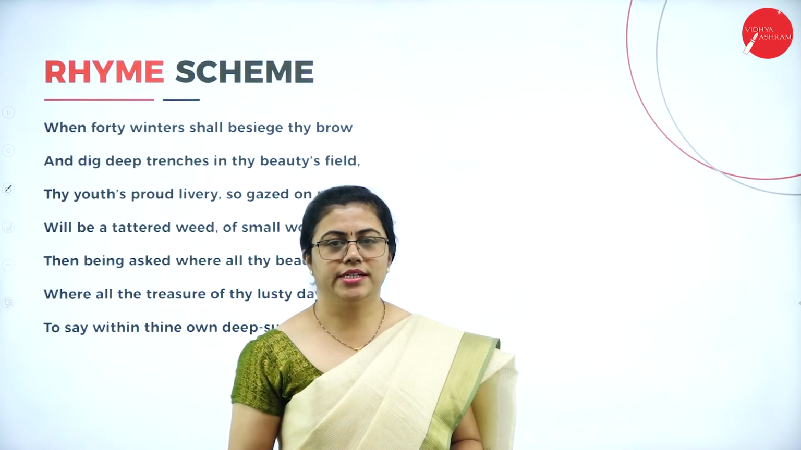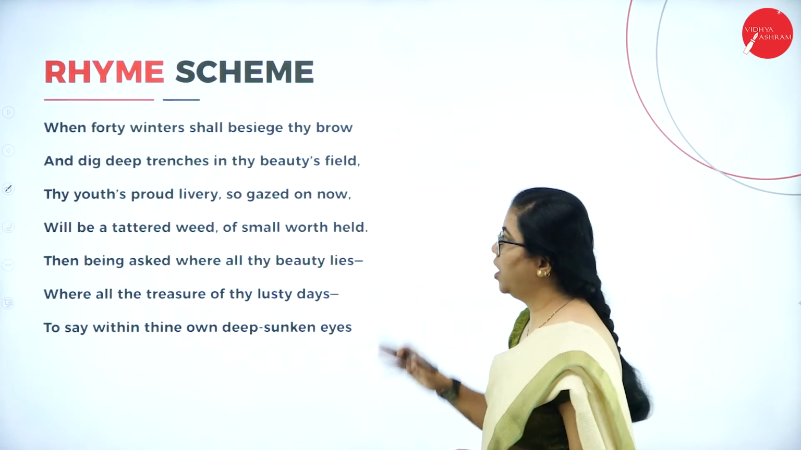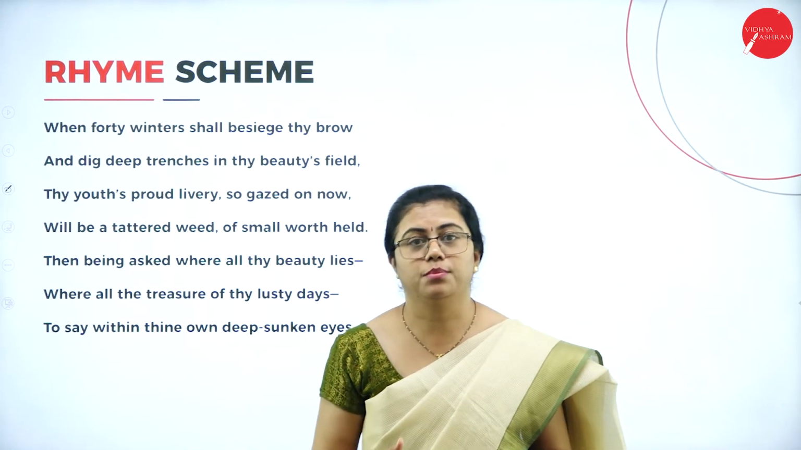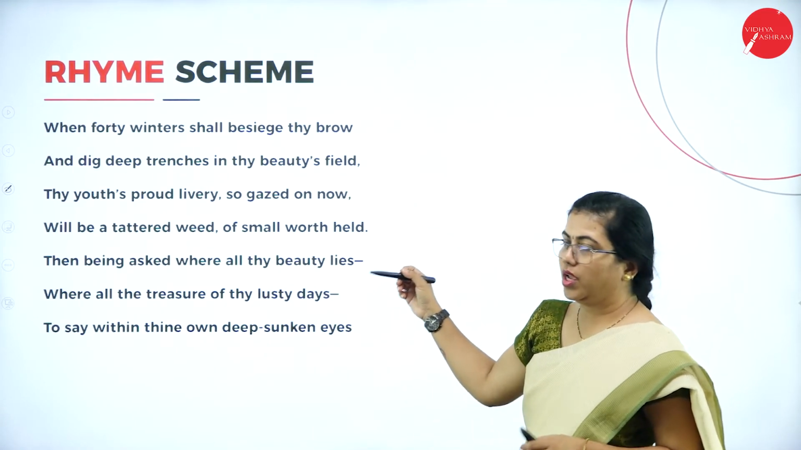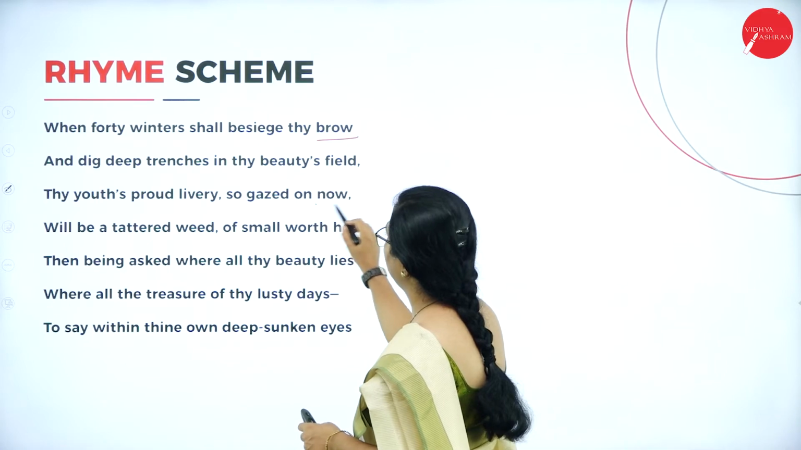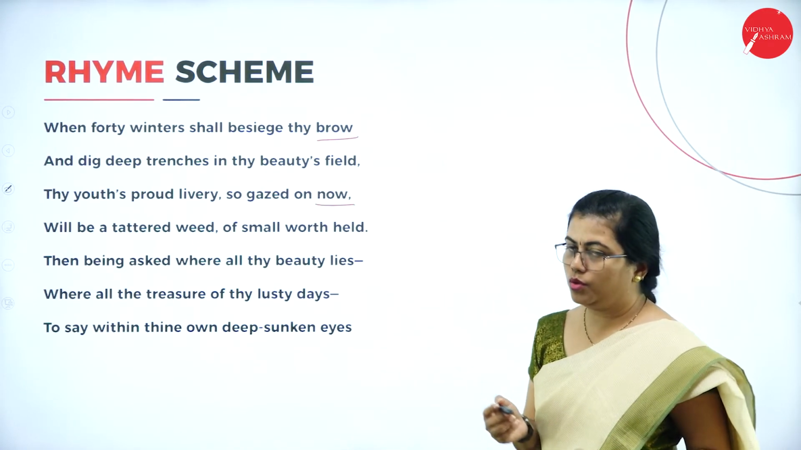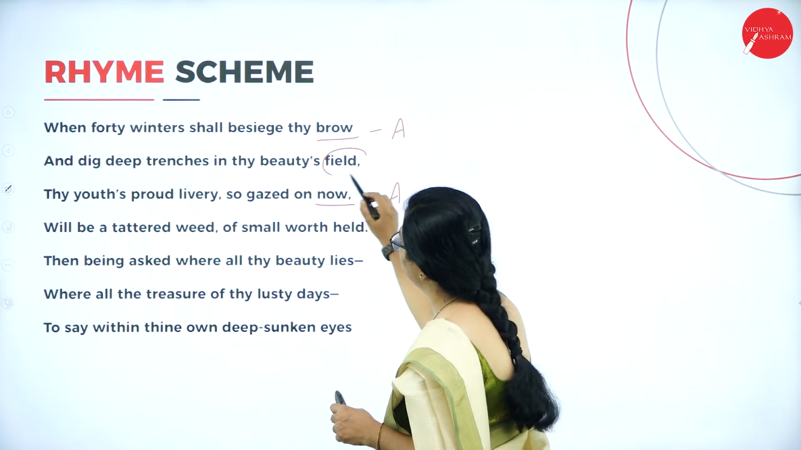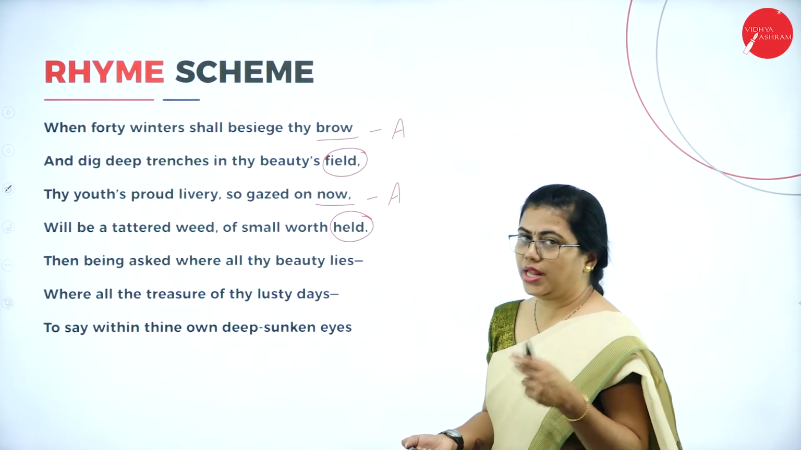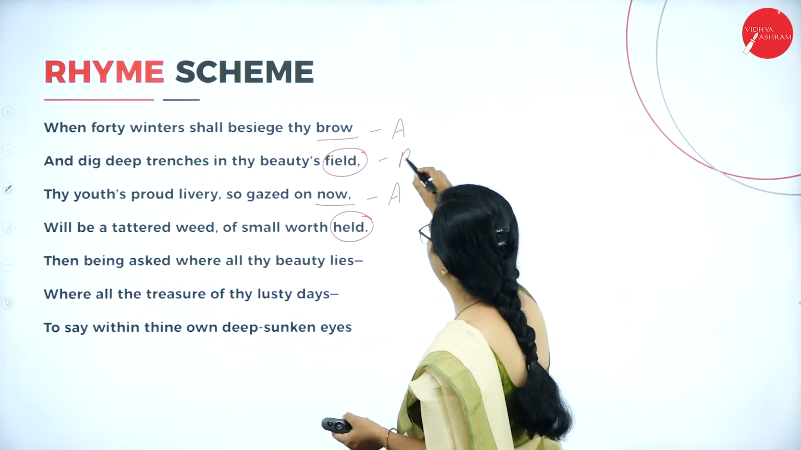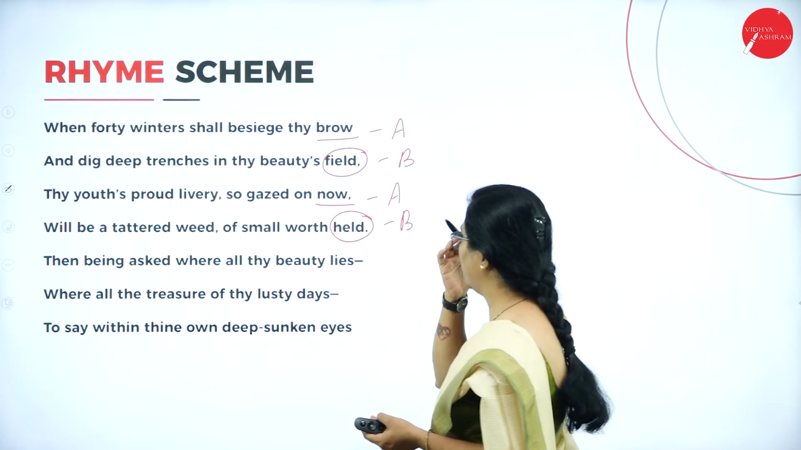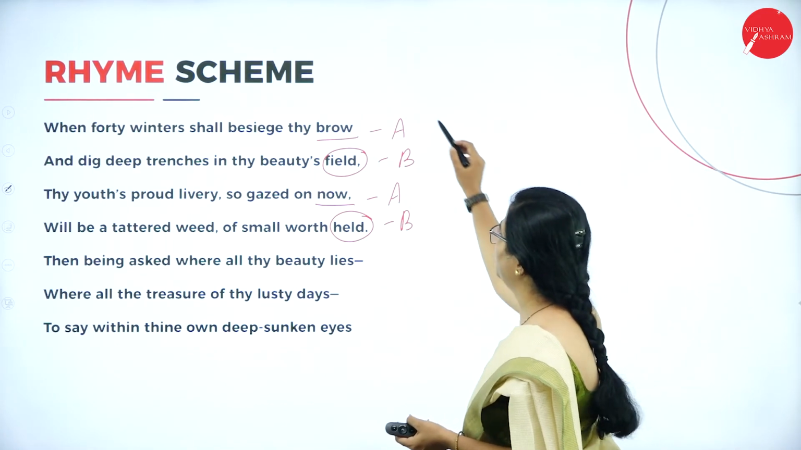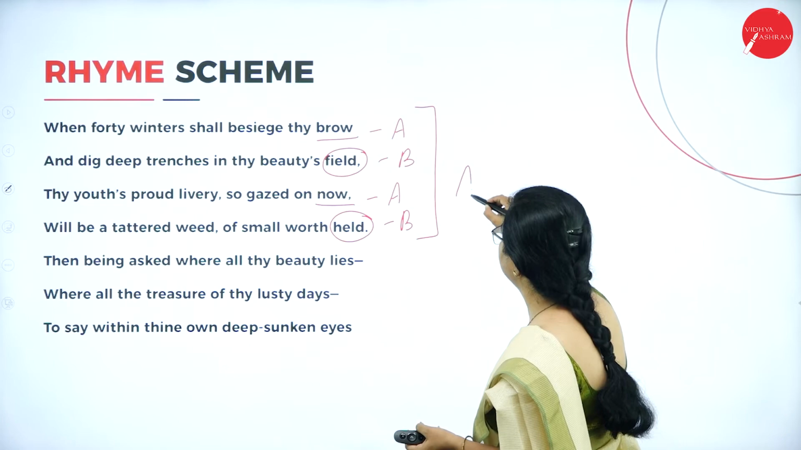Let us now understand the rhyme scheme. How do you mark the rhyme scheme? You just have to mark the rhyming words first, the ones at the end of the line. Here you can see bro rhymes with now. So for this you are giving a name. Suppose you say field and held, they're ending with the same sound, so you're giving a different name for that. You can give either a small letter or a capital letter. I'm considering the capital letter, it is easy for you to understand. So the rhyme scheme for this is A, B, A, B.